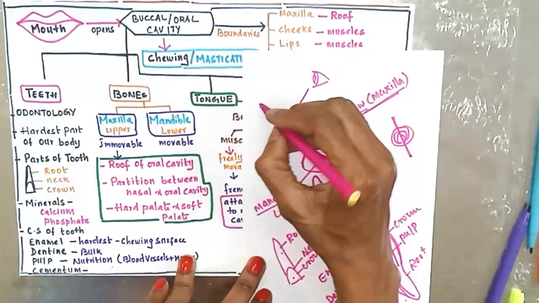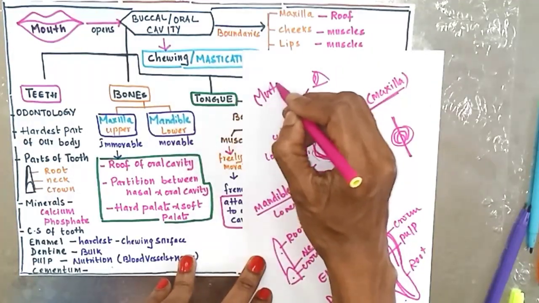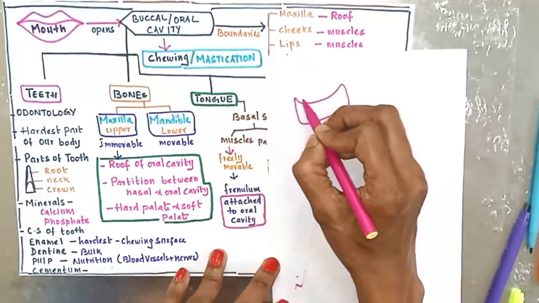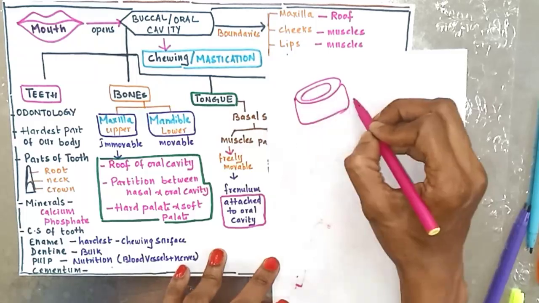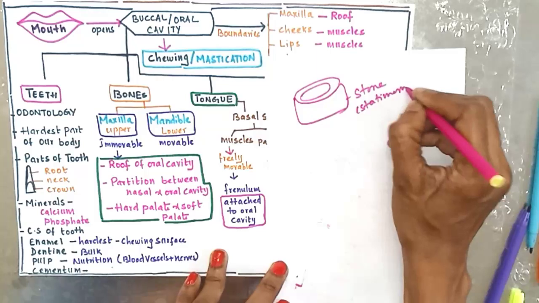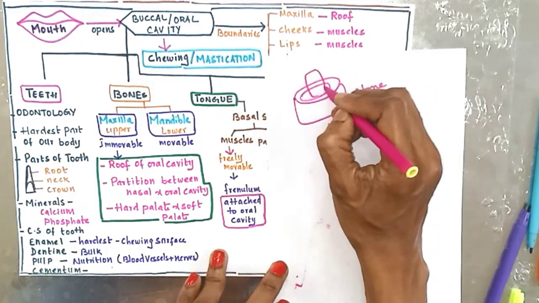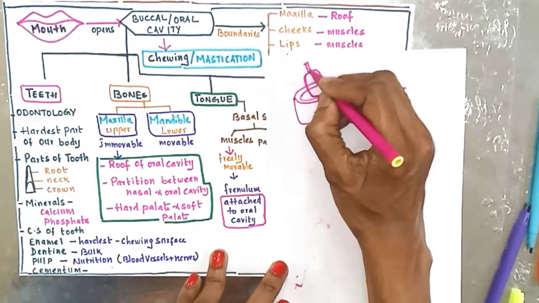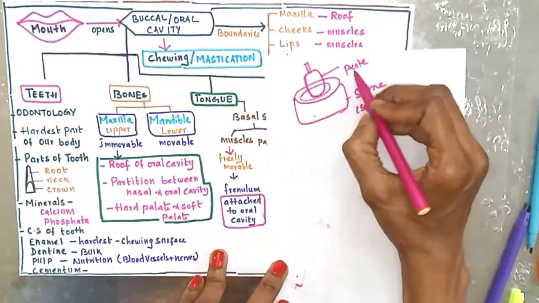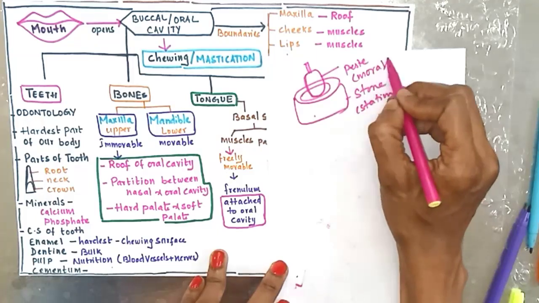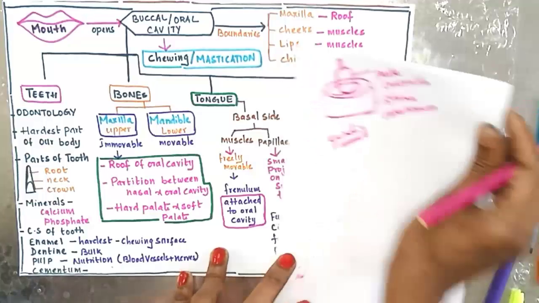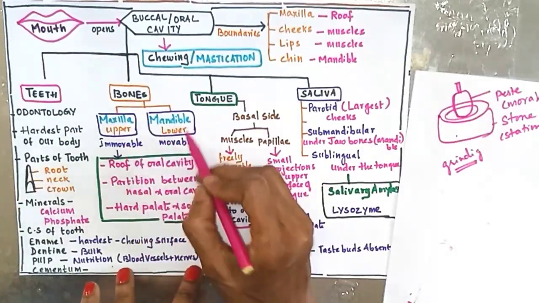Like you can see the old mortar and pestle. Okay, the stone mortar and pestle, have you seen? For grinding purpose, mortar will be made of stone, this will be stationary. You have a pestle, a rod, stone like this. This is called pestle. This will be stationary and this will be movable. Same way, this is used for grinding purpose. Same way, the maxilla is immovable and mandible is movable.